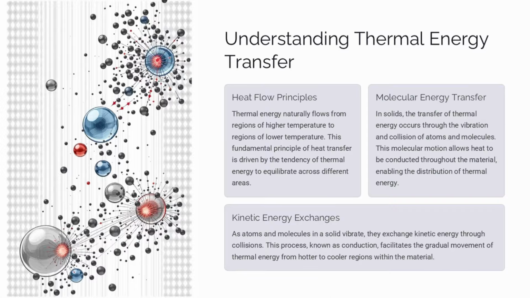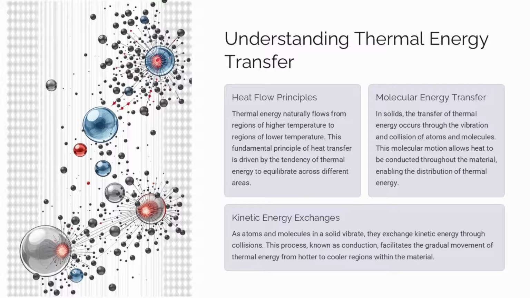Heat naturally flows from hotter to cooler areas, driven by the tendency for thermal energy to balance out across different regions. In solids, heat is transferred through the vibration and collision of atoms and molecules. This molecular motion allows heat to spread throughout the material. As atoms and molecules vibrate, they exchange kinetic energy through collisions. This conduction process gradually moves thermal energy from hotter to cooler parts of the solid.